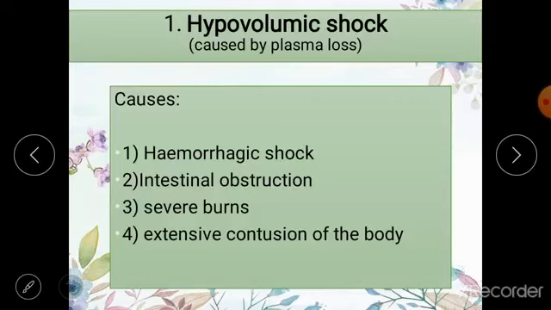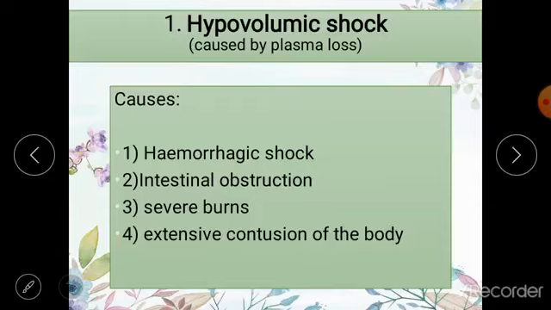So what can be the probable causes of hypovolemic shock? The biggest cause of hypovolemic shock is hemorrhage. Whenever there is hemorrhage or blood loss, this is going to result in hypovolemia or hypovolemic shock or hemorrhagic shock.